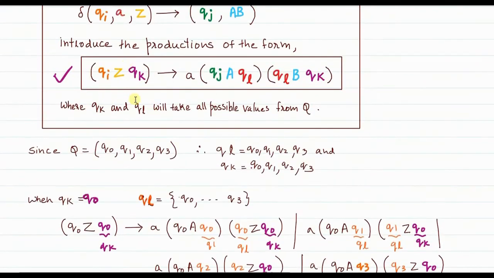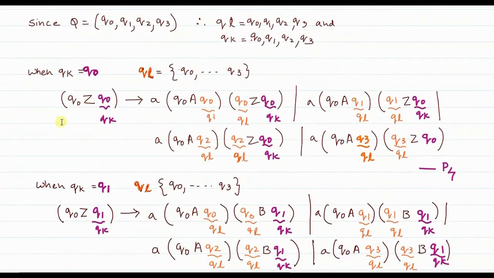Now the formula is to be applied in such a way that first we let Qk be equal to Q0. So we consider Qk equal to Q0. Now when Qk is Q0, Ql will take all these values. First it will take Q0, then Q1, then Q2, then Q3.